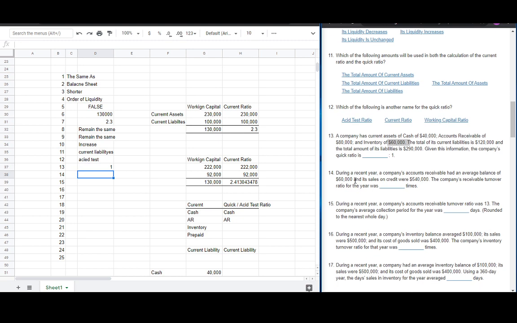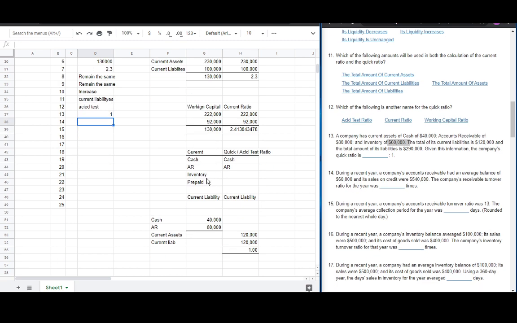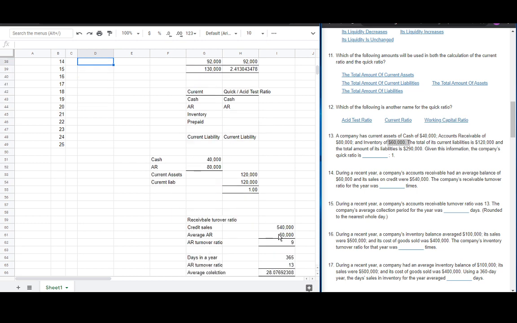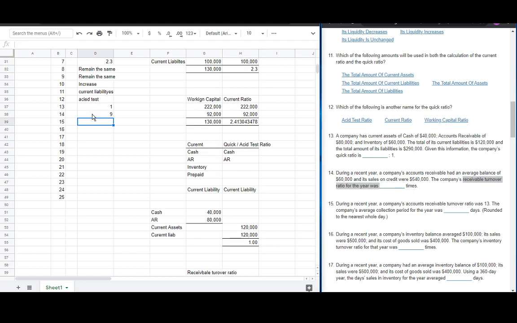Number 14, during the recent year, company's accounts receivable had an average balance of 60, right? And its sales on credit was 540. So how much was the company's receivable turnover ratio? Receivable turnover ratio, we divide the two amounts. Then we see that 9 is the result.